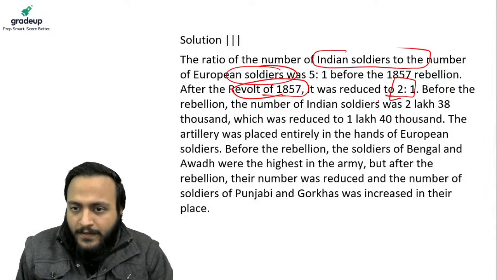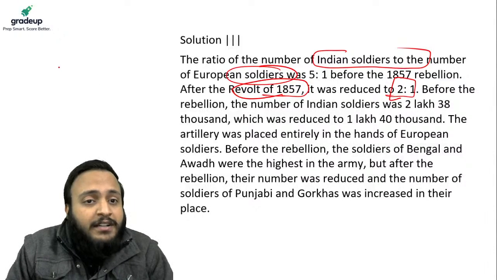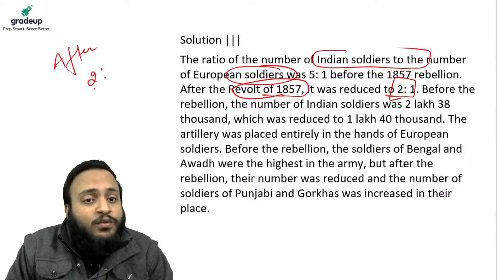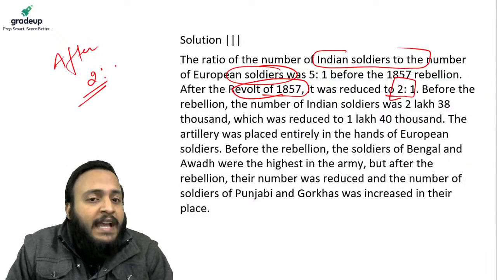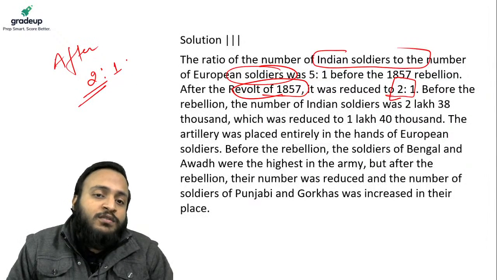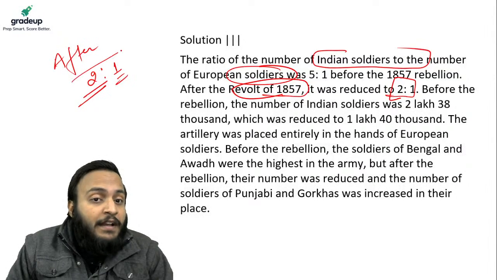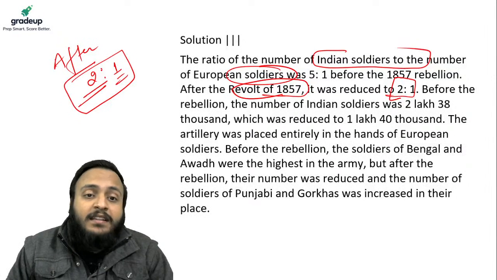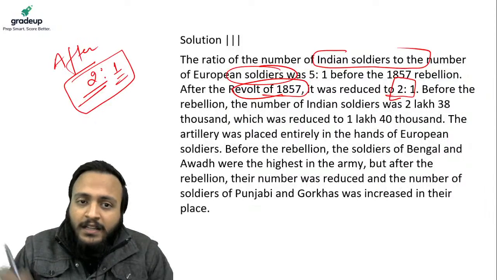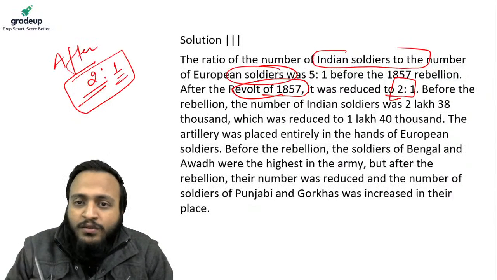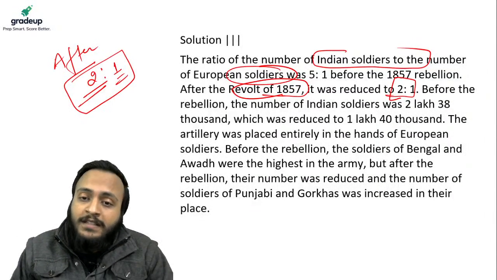So even after the rebellion, the Indian soldiers were twice as many as the European soldiers. It will not be wrong to say that the British used our strength, our manpower, our army, our resources to rule over ourselves.